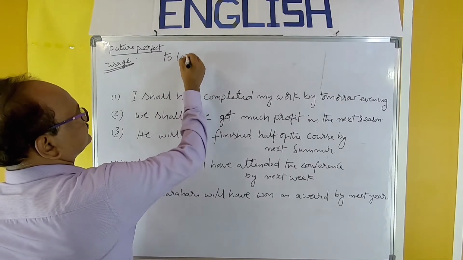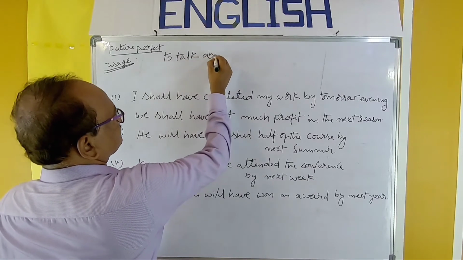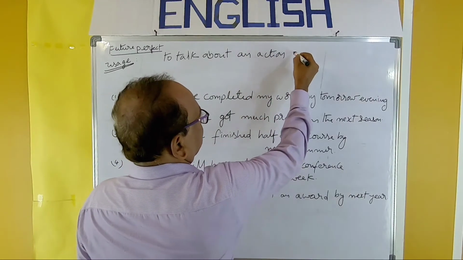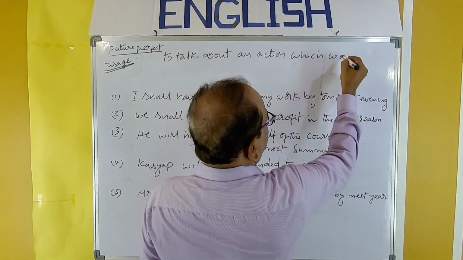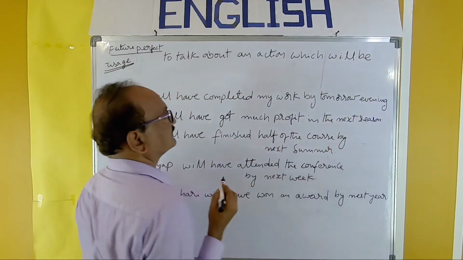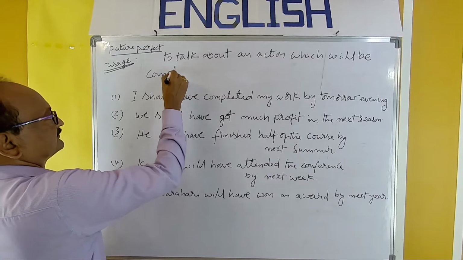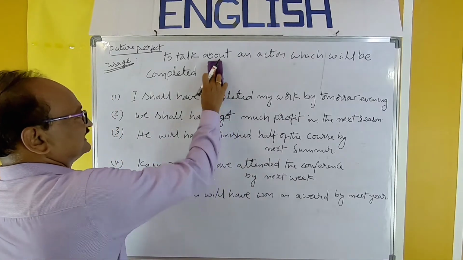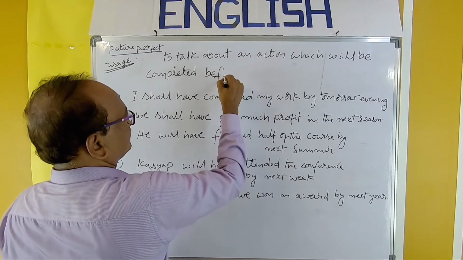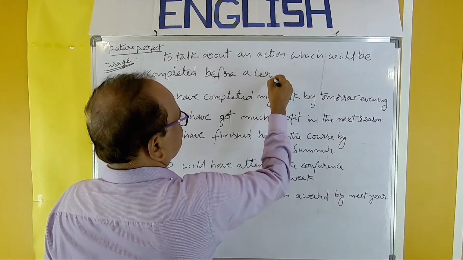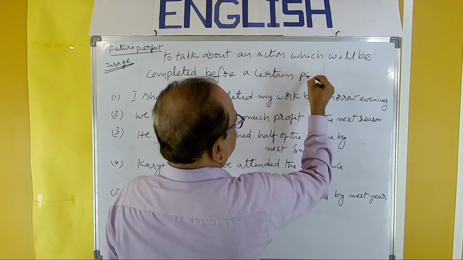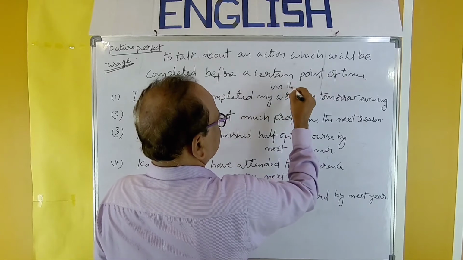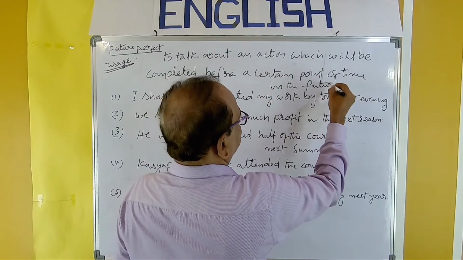To talk about an action which will be completed before, that is by or before, you can write either, a certain point of time in the future.